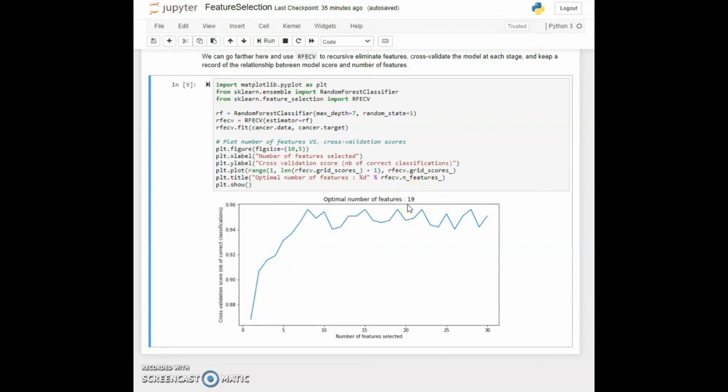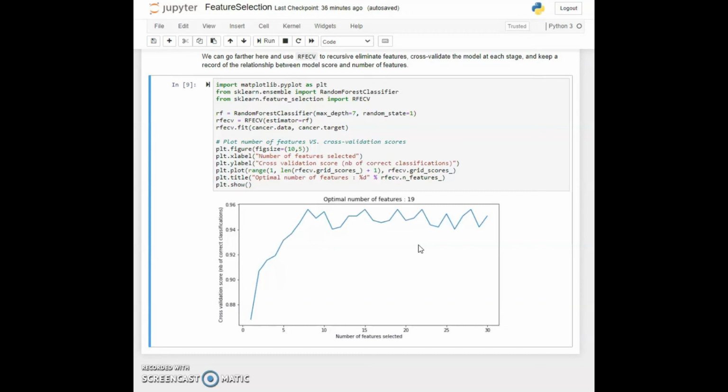Apparently at 19, there's a peak slightly higher than the other peaks, but everything from 8 up onwards is more or less similar. It tends to level off after we've selected the most important few features, and then as we add more features, it bounces around a little bit. So one of the things to notice here is that it doesn't keep ascending monotonically past that point, and it seems to bounce around. So it may be an accident of some intricate details of that particular dataset and not something that would be generalizable.